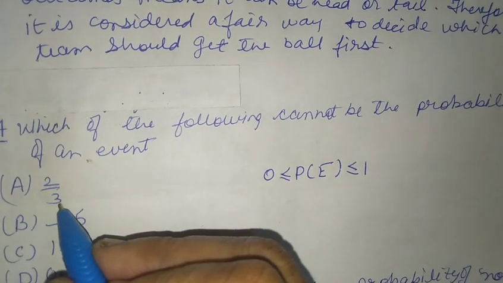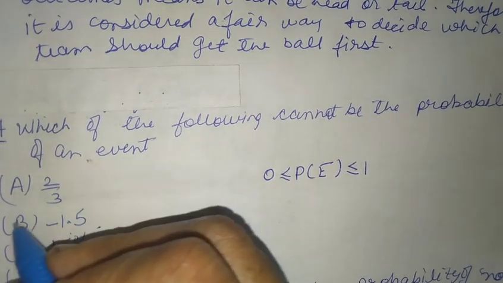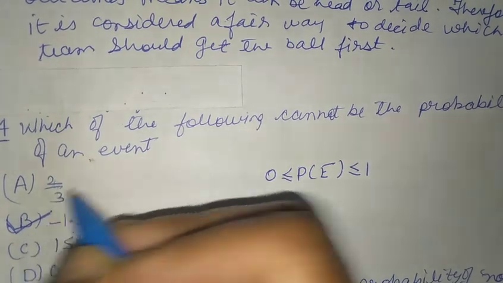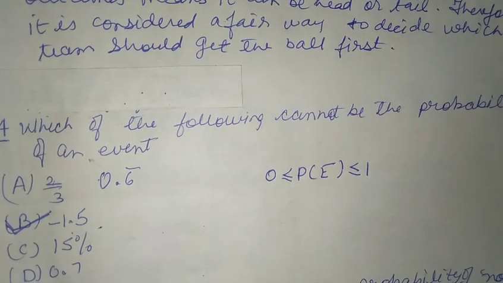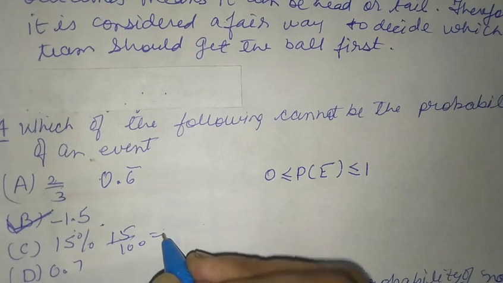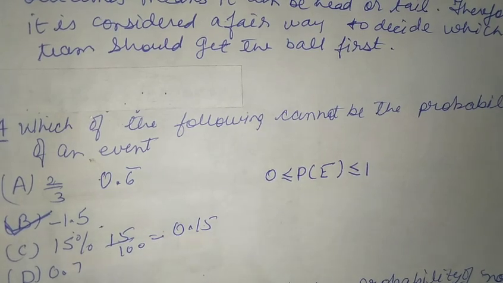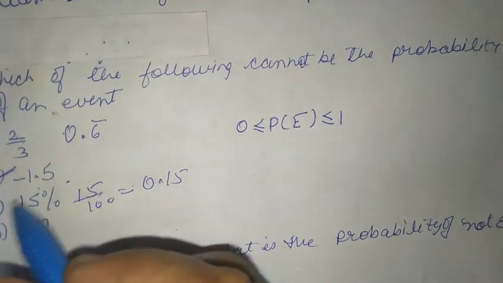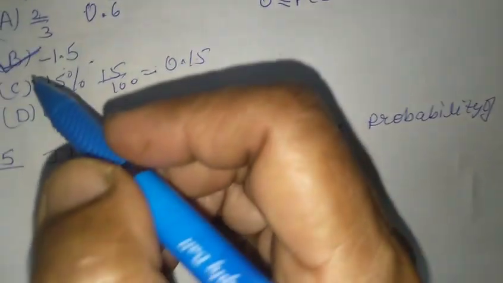We have 2 by 3. It cannot be negative. So we have here negative 1.5. So this could be the answer. But let us check the other ones also. We have 2 by 3, that is 0.6666, which is less than 1, and 15%, that is 15 by 100, that is 0.15, and this is 0.7, which is also less than 1. So the probability that cannot happen is minus 1.5, as probability cannot be negative.